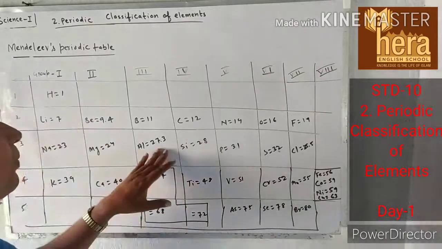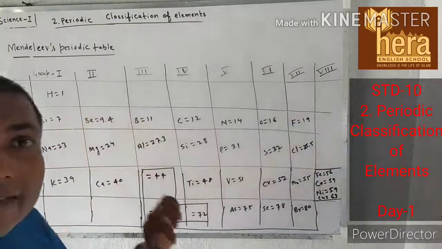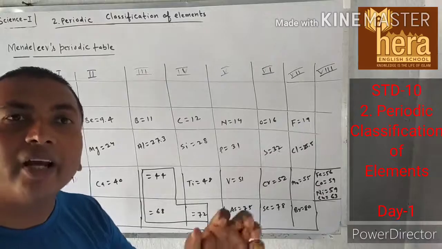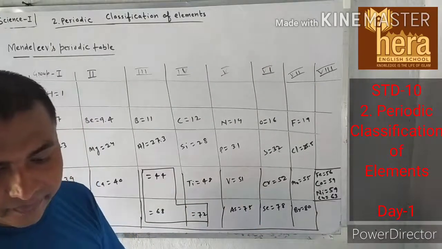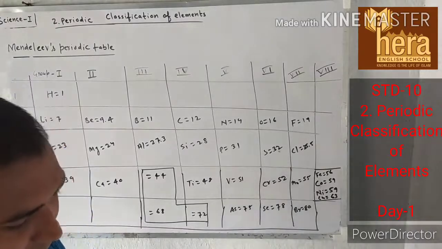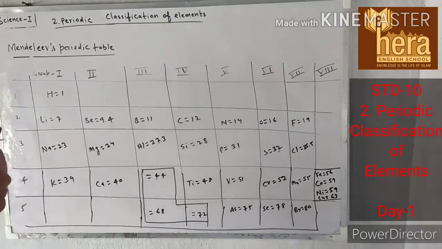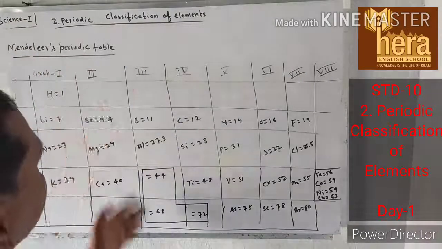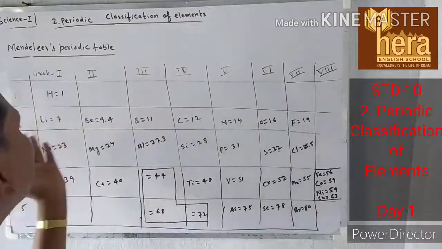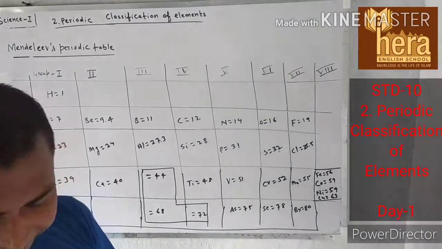In the case of the Mendeleev periodic table, the properties of elements are a periodic function of their atomic mass. Understood? The vertical columns in the Mendeleev periodic table are called groups, and the horizontal rows are called periods. Okay?